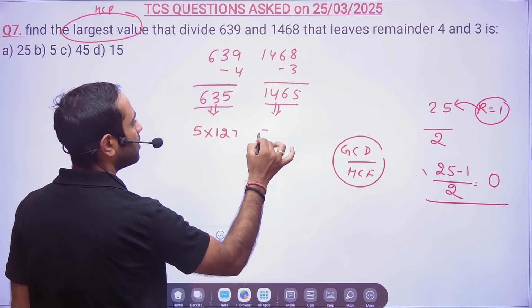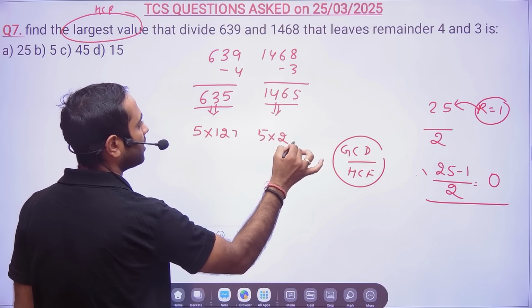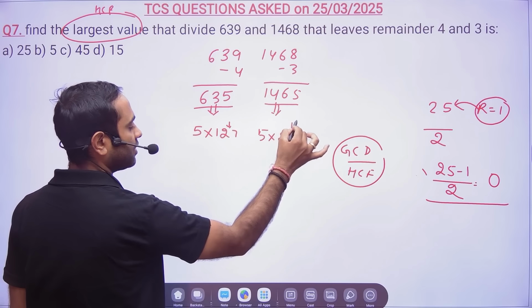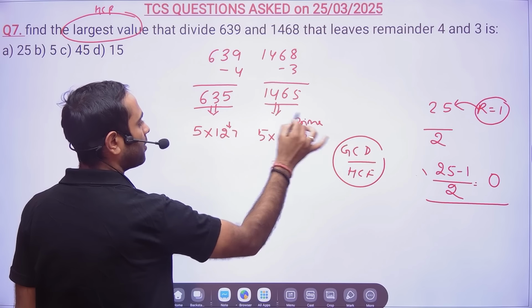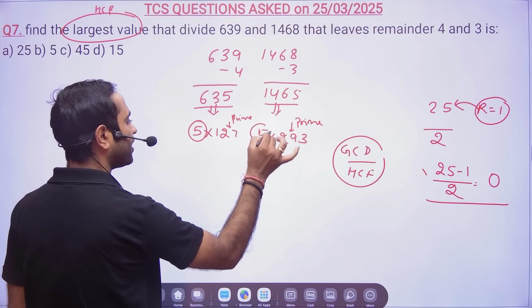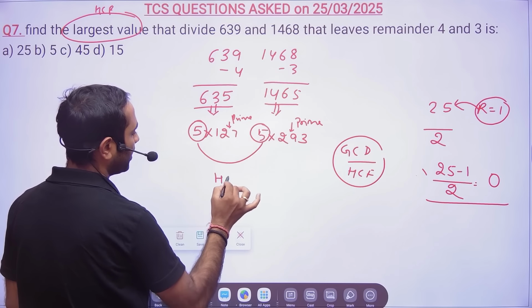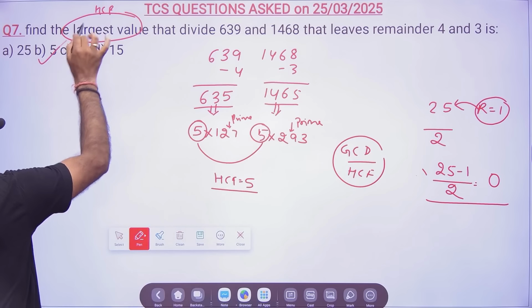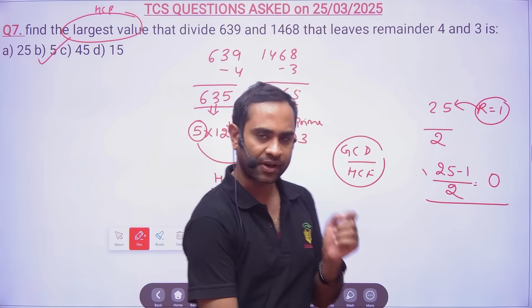Again here, 5 into 5 twos are 10, 5 nines are 45, 5 threes are. So 127 and this are both prime numbers; you cannot factorize them. The maximum value common to both is nothing but 5. So your HCF will be 5, and the largest value will be 5.